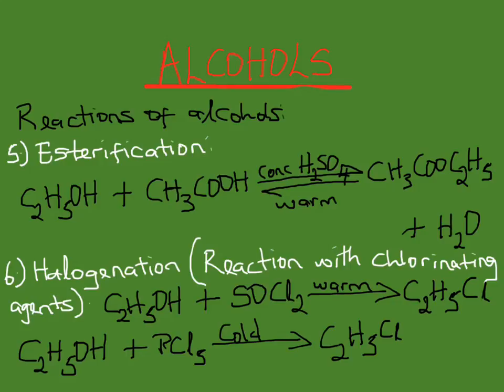They also react with phosphorus pentachloride without heat, that's in the cold, to give us a halogenoalkane and phosphorus oxychloride plus white fumes of hydrochloric acid, that you can see from the reactions there. This is used to test for the presence of the hydroxide group in alcohols, water, and carboxylic acids, as they produce steamy white fumes of hydrogen chloride gas.